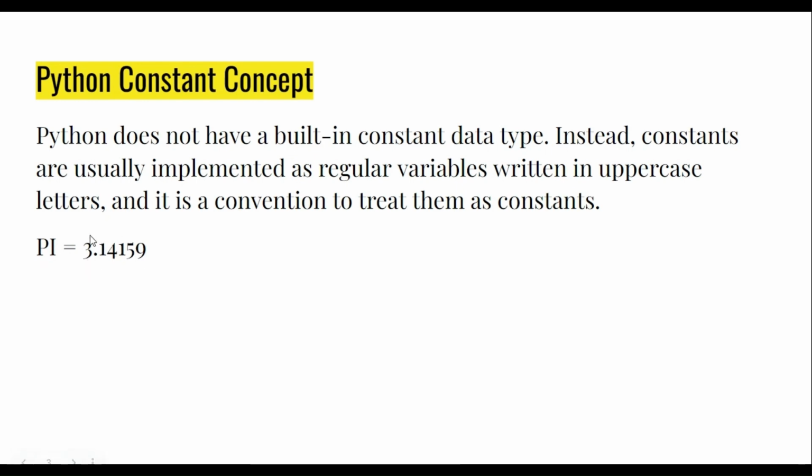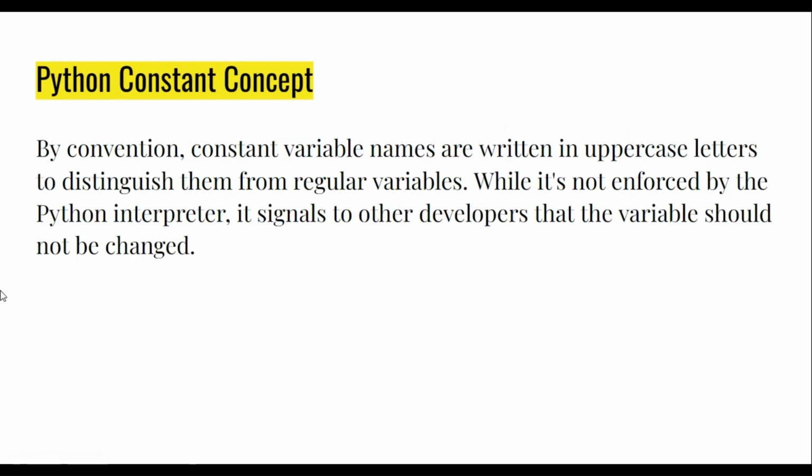So it is just a convention to other programmers: this is one constant, and don't change its value in the life of this program. By convention, constant variable names are written in uppercase letters to distinguish them from regular variables, while it is not enforced by the Python interpreter.